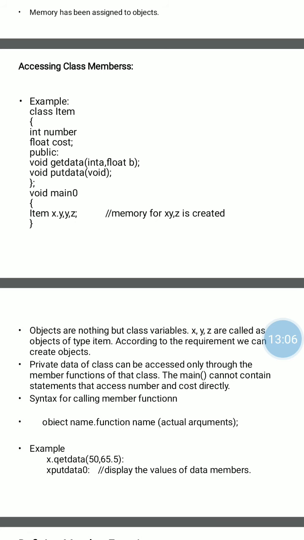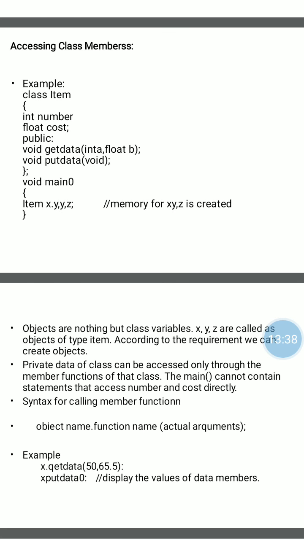For example, in your family, your father, your mother, your grandfather, your grandmother, your sister, your brother, all these are family members. Same here, the members declared inside the class are called class members.